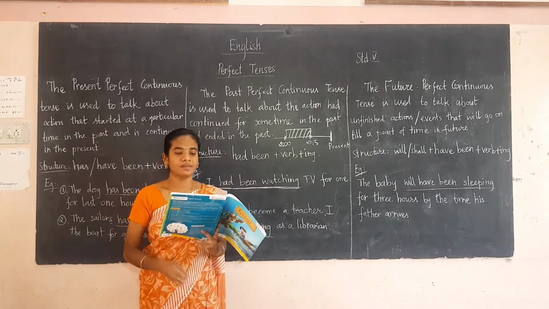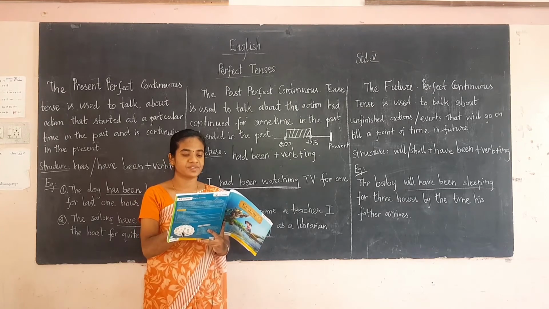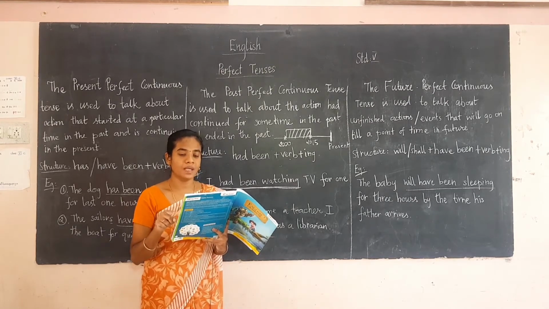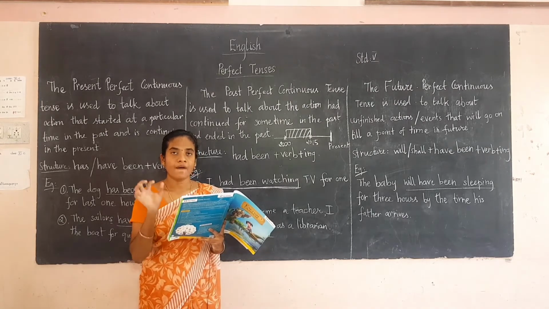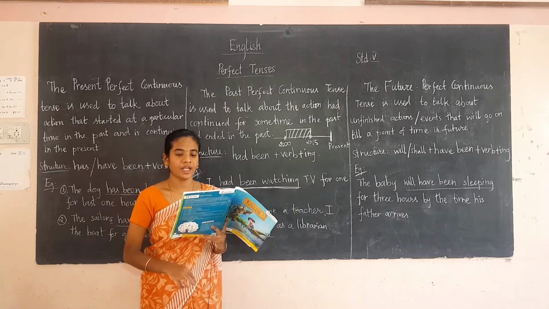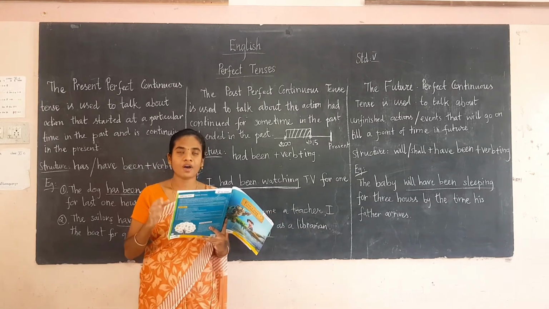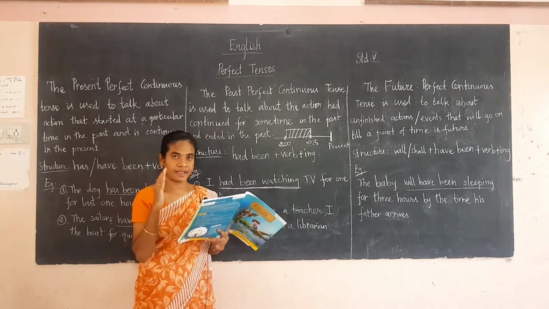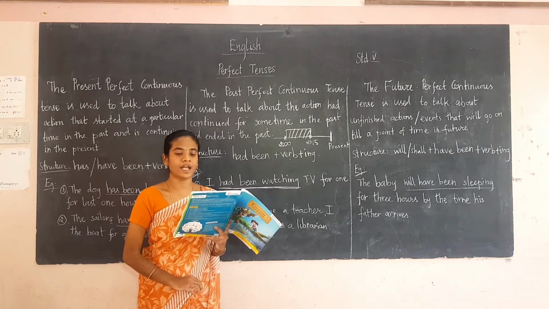Now take your book, page 53. Under that box, you see the words like when and before are used along with the past perfect continuous tense. We use the words when and before in the past perfect continuous tense to show the end of an action, the action that was continuing till that point of time.